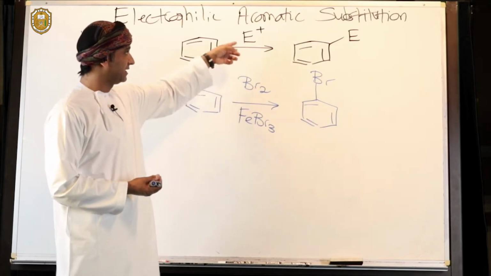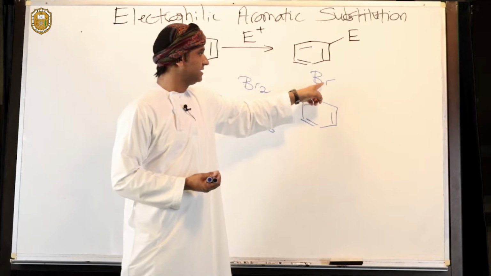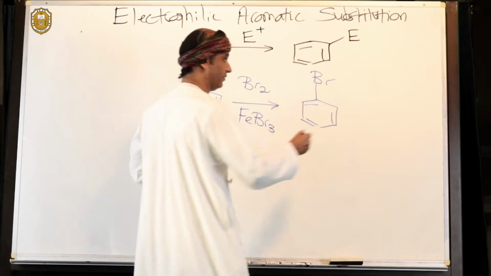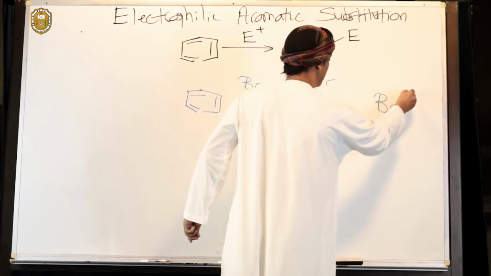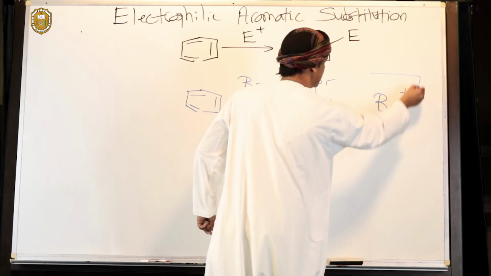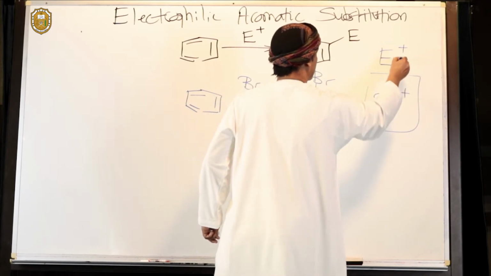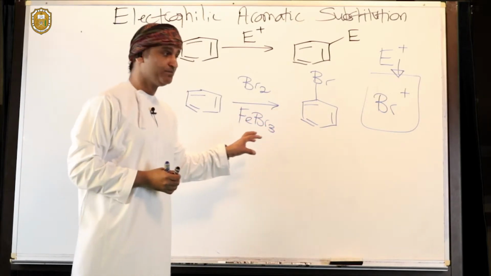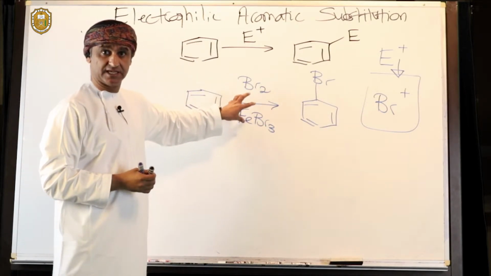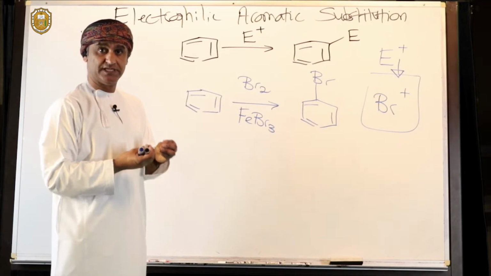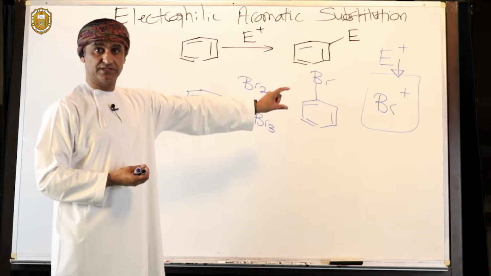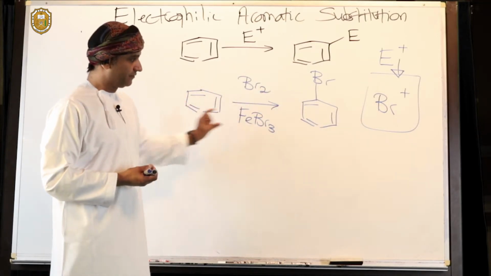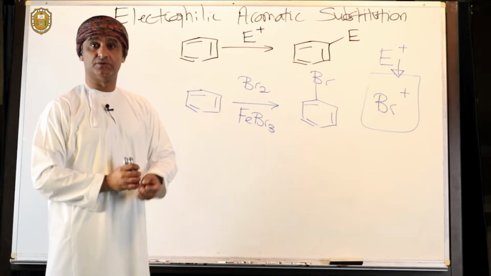Where is the electrophile? Well, clearly, if this E is that Br, then the electrophile here must be Br+. That's what we are looking for. We are looking for Br+ to form. This is the electrophile that has to be involved in this reaction. So whatever reagents are mixed here, they must react with each other initially to give that electrophile, which is required to react with benzene for this electrophilic aromatic substitution reaction to take place.